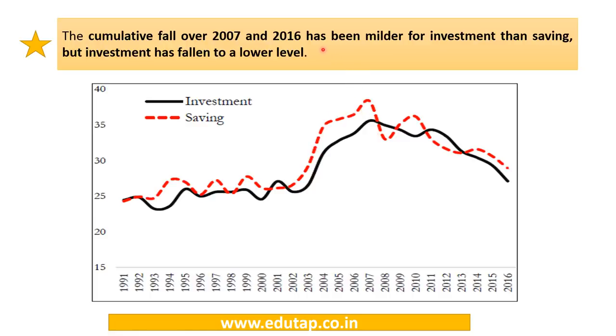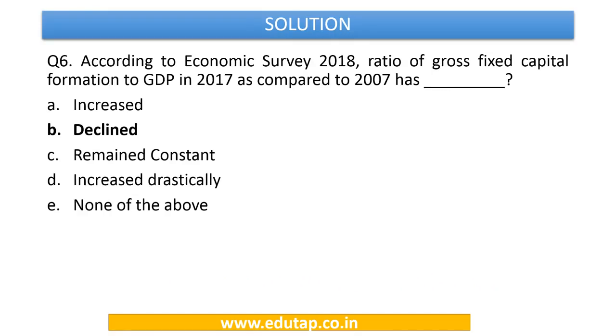So it says that the cumulative fall has been milder for investment than saving, but again investment has fallen to a lower level. So investment is at a lower level as compared to savings. So on the basis of these findings, now we can easily answer this question that the ratio of gross fixed capital formation or investment to GDP in 2017 as compared to 2007 has declined. So the answer to this is going to be option number B.